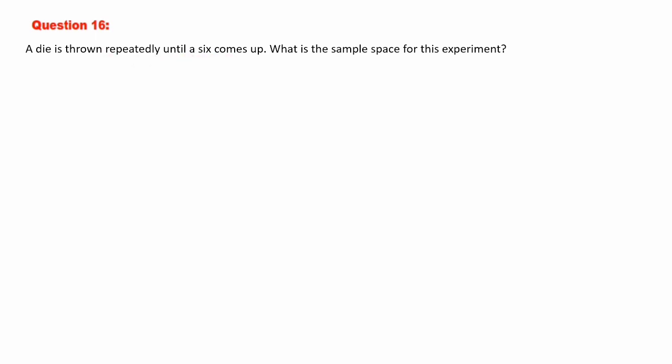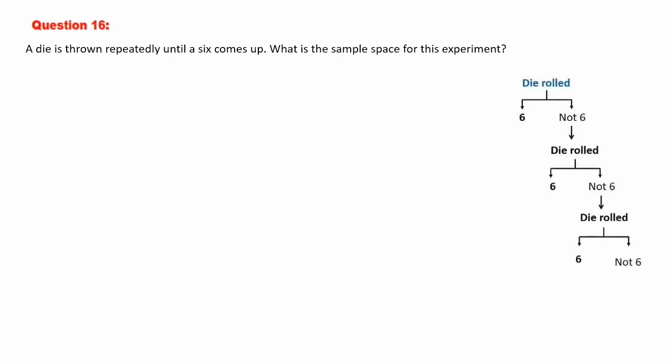But if you are not getting 6 the first time you will go to the second time. And if you are not getting 6 the second time you will go to the third time. It keeps on going like this until you get 6. So for these types of questions you must draw a rough diagram and find out, that it will be easy. So first of all you are rolling a die, then you have 2 options. One is 6, another one is not 6. Not 6 in the sense 1, 2, 3, 4 or 5. Getting 6 means no continuation, you will stop. Not 6 means either 1, 2, 3, 4 or 5, you will continue to next.